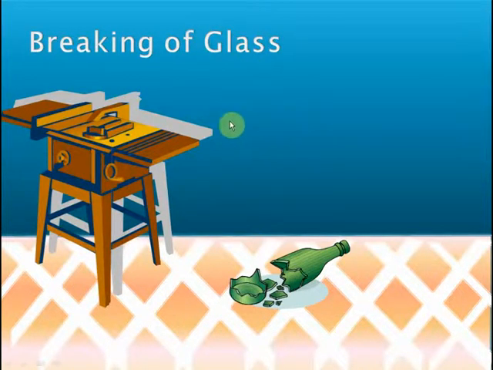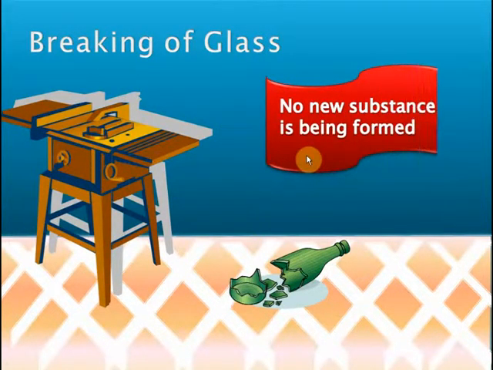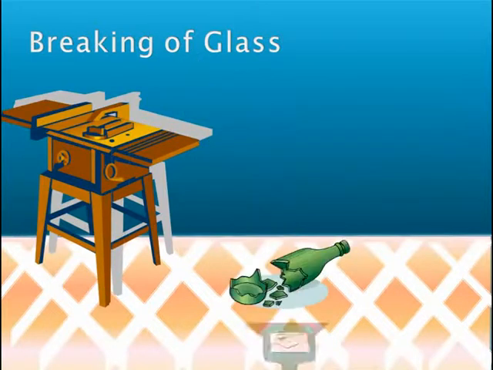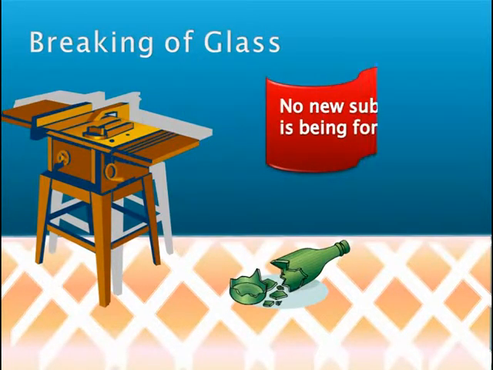It's a physical change because glass still remains glass. No new substance is being formed. The molecules of glass are being rearranged, isn't it? Like when the bottle breaks, a part of the glass molecules are arranged in one place, another part are arranged in another place, but basically glass remains glass, even when you smash a glass bottle. Therefore, breaking of glass is a physical process.